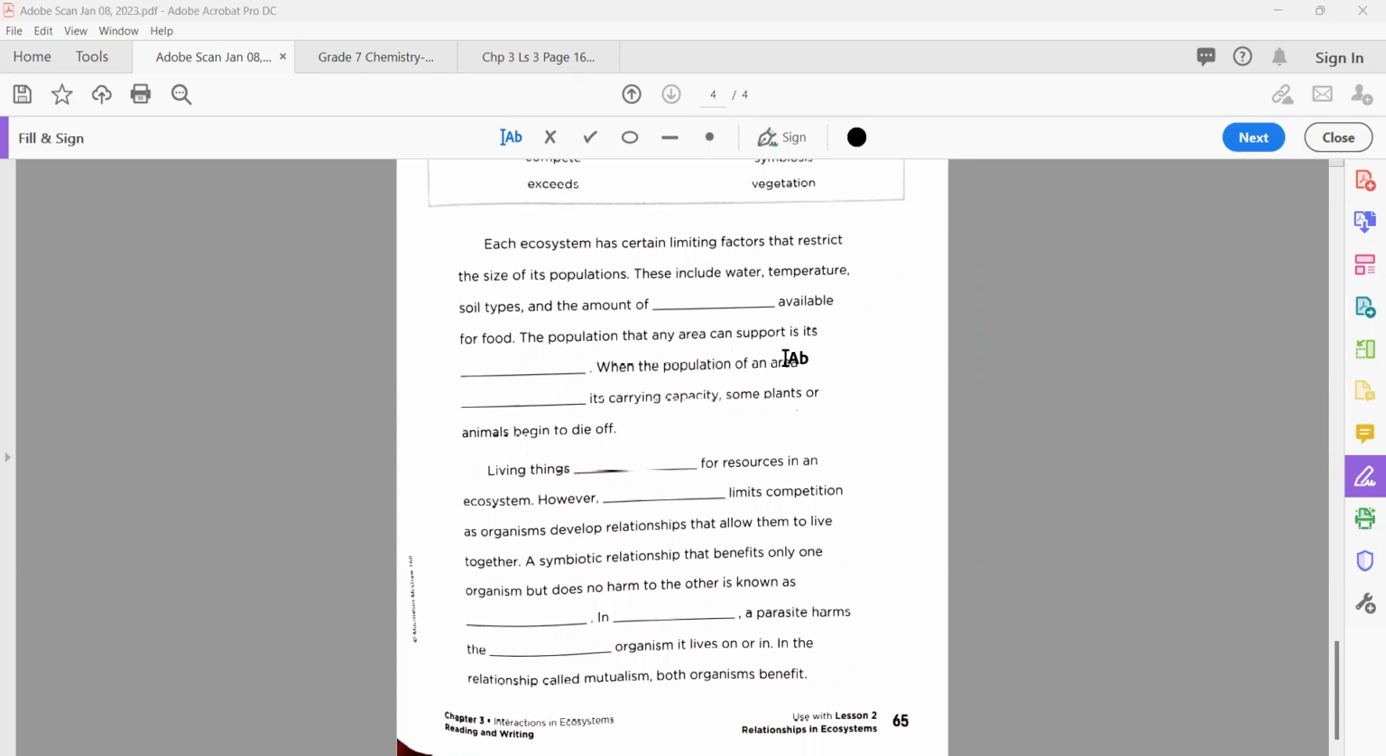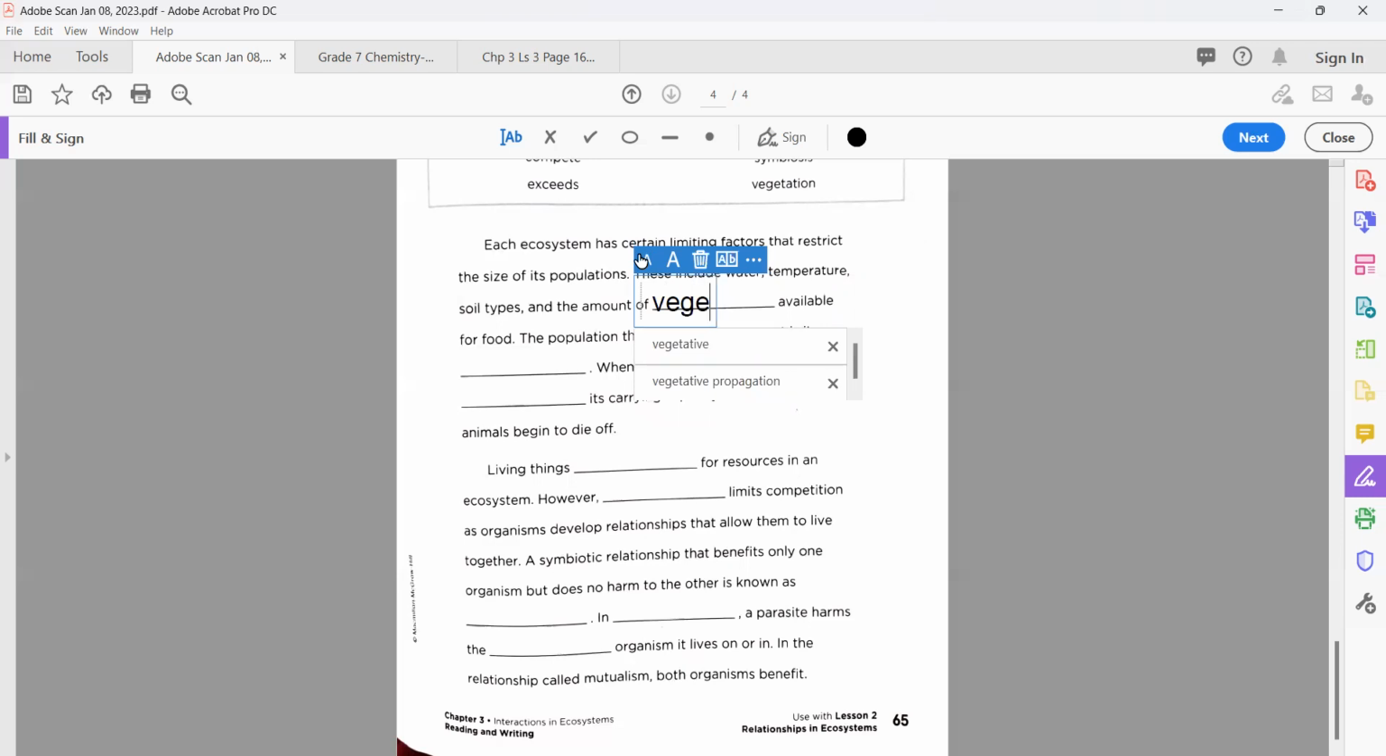So these include water, temperature, soil type, and the amount of dash available. What do we write here? Vegetation, very good. That is the correct one.